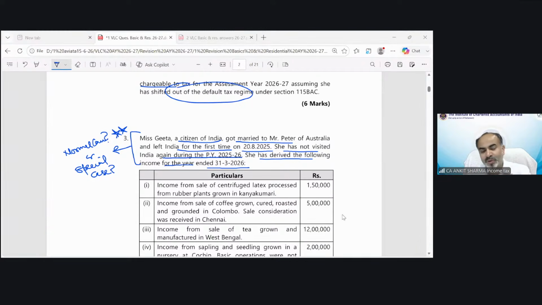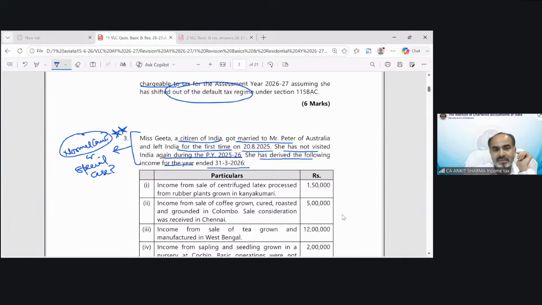Yes. So let me tell you, this is a normal case. It does not need to be solved as per the special case. Special case number 1 says if any citizen is leaving India, going outside India, but the condition has been specified: for employment purpose or as a crew member of an Indian ship. Only in these two situations can you apply this special case.